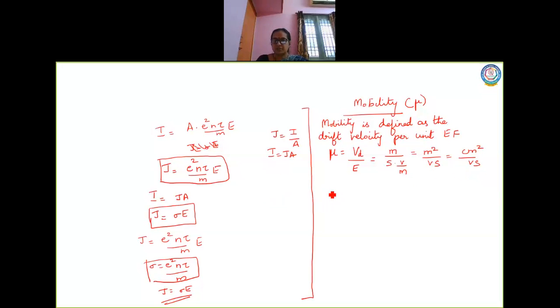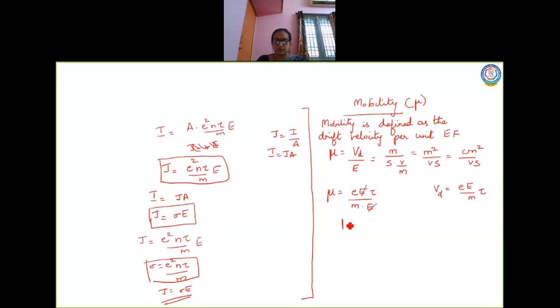Now let us substitute the value. So mu is equal to Vd by E. Now the Vd value, of course, I know. What is the Vd value? Vd is e into E by m into tau. Substitute here. So when I substitute e E tau by m divided by the electric field E, again E and E cancel.